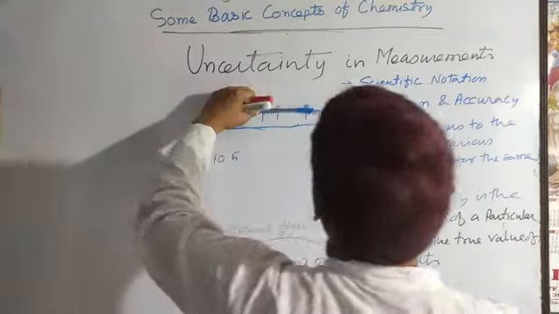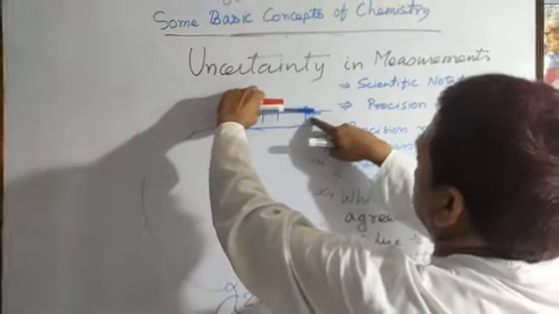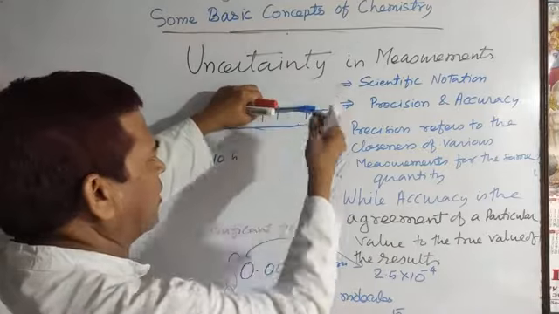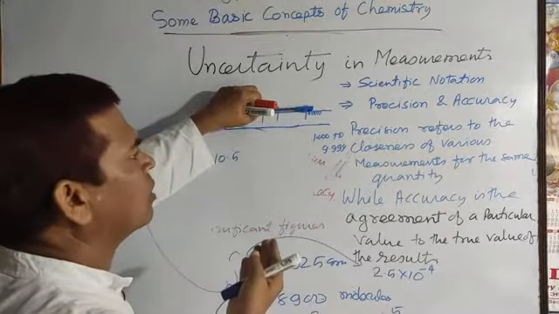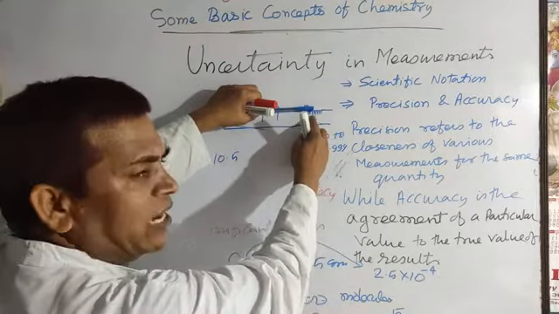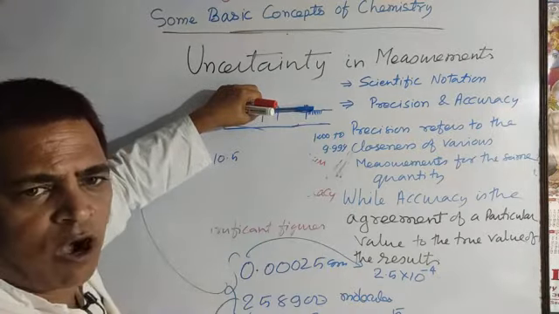Suppose you are viewing it from these sides and it appears like that, because when it coincides, if you do not view it in the proper way, the end point of the pen and that division will not be observed exactly.